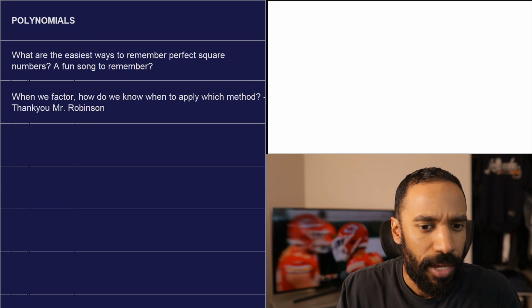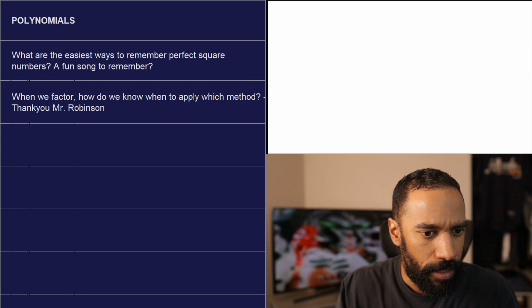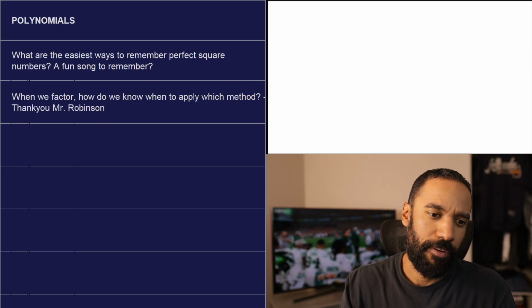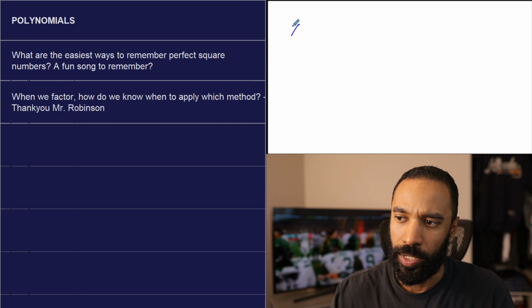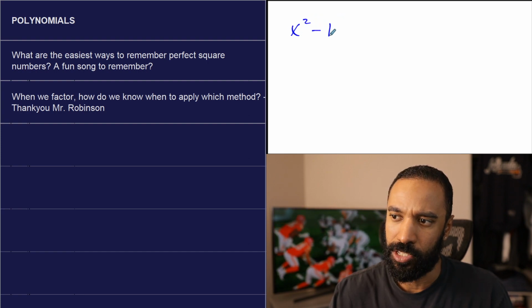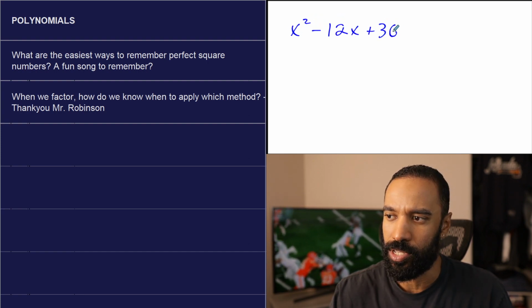Let's see what there is. Okay, this one. N squared. Oh, that's a perfect square trinomial. We can still do it. It has an n. I'm going to write an x. X squared minus 12x plus 36.